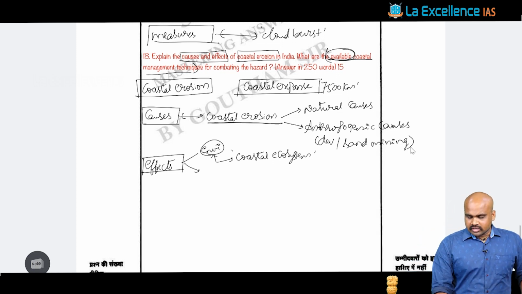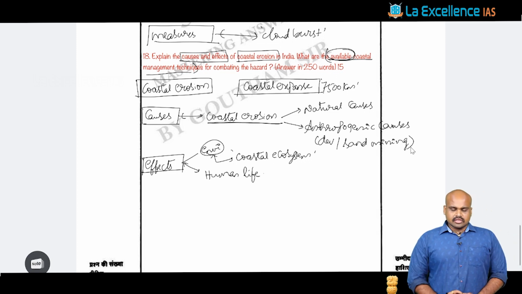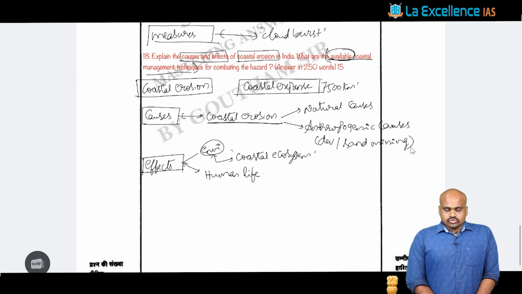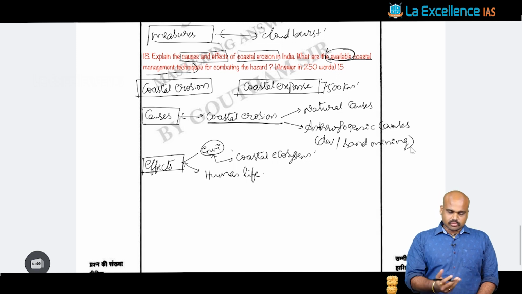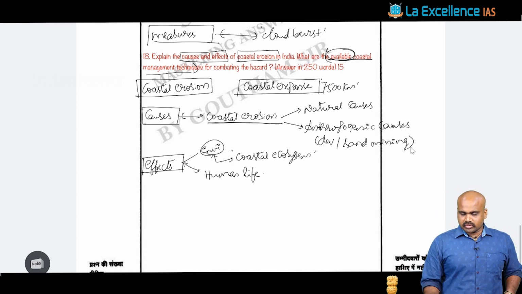Apart from that, its impact on human life. We have said that there is going to be salt water intrusion that is generally seen as part of coastal erosion, and the buffering capacity of certain vegetation present in this coastal region will also be impacted. That is what this particular question is asking about, the effects.